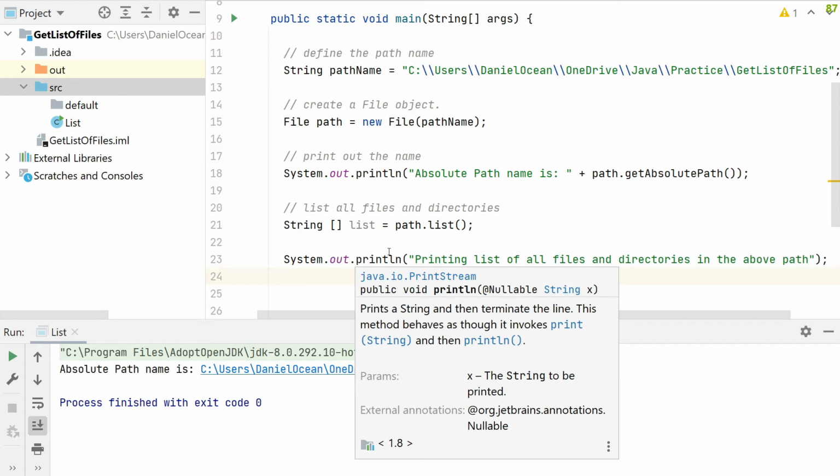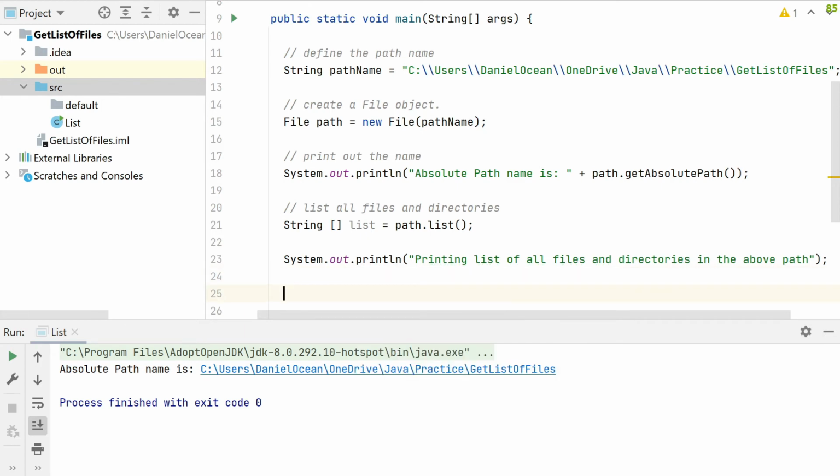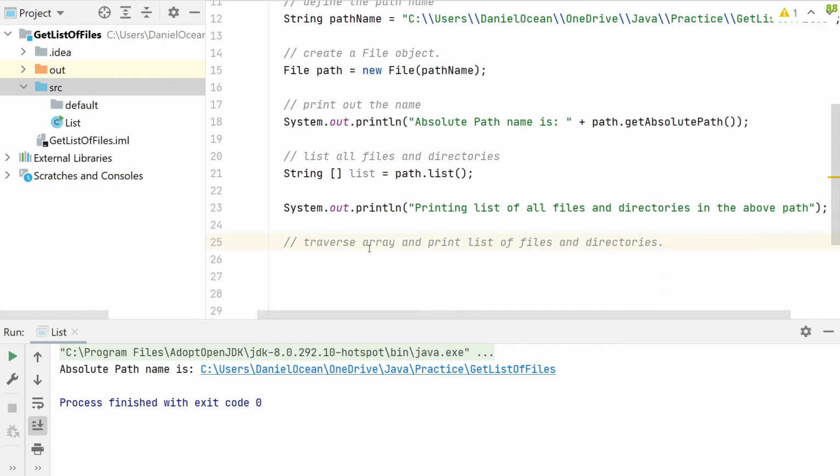One of the things in Java is it's an array, so we have to traverse this array, right? So we can just say traverse array and print list of files and directories, right? Okay, going further down.